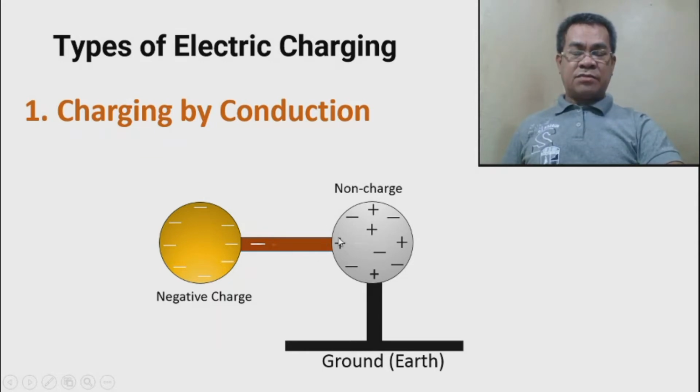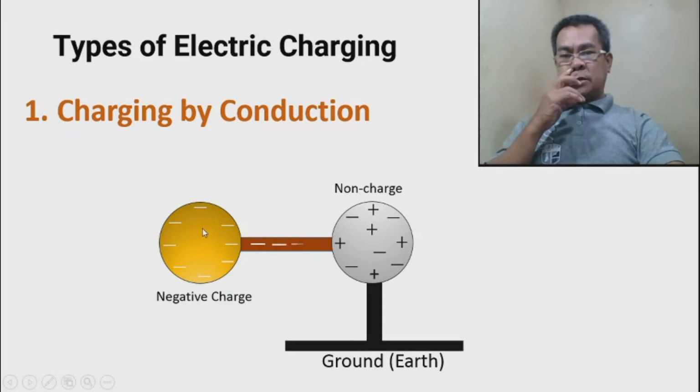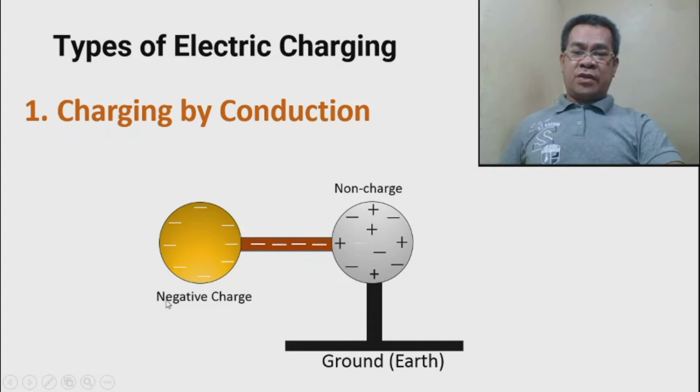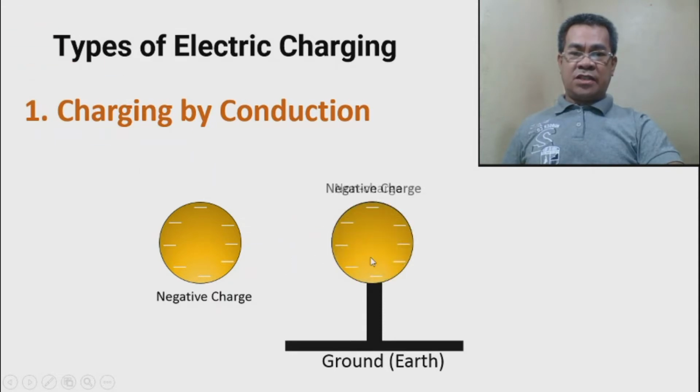More electrons means negatively charged. Deficiency in electrons we call positively charged. This is more electrons, but it doesn't mean there are no protons. There are protons, but they are outnumbered by the electrons. That's why we call this negatively charged. Therefore, once fully charged, remove the conducting material, and this becomes negatively charged, the same as the source charge. Okay, so this is charging by conduction.